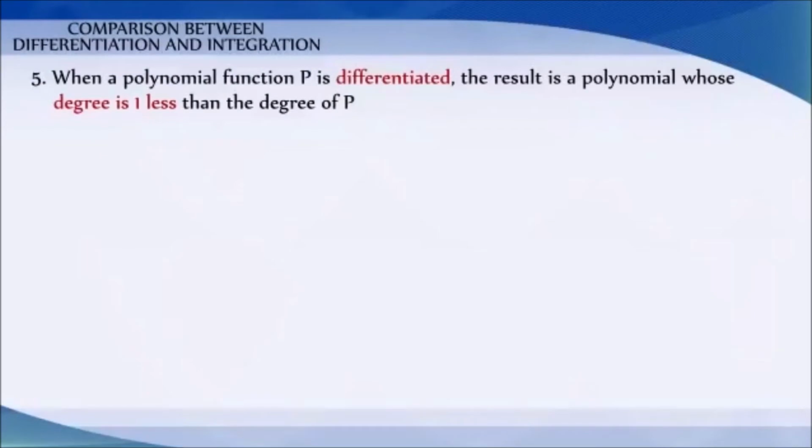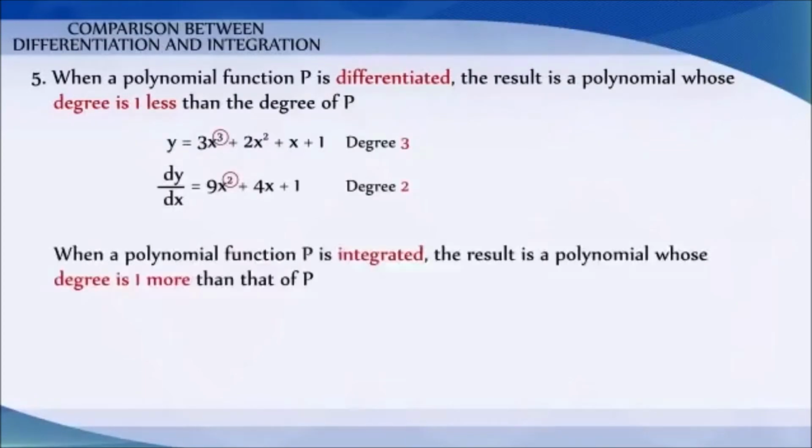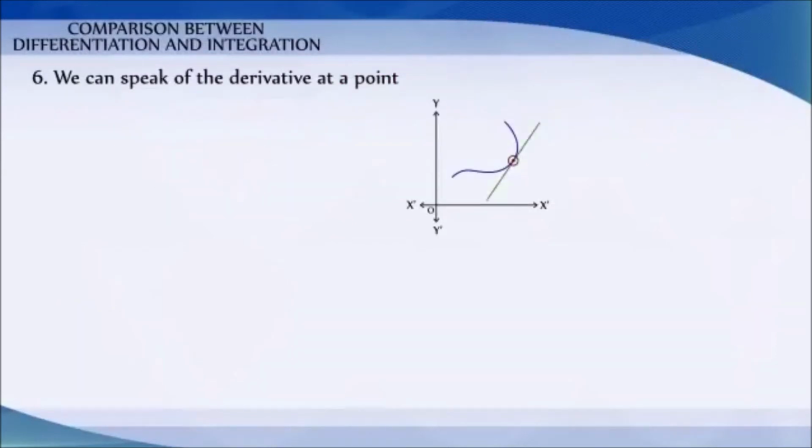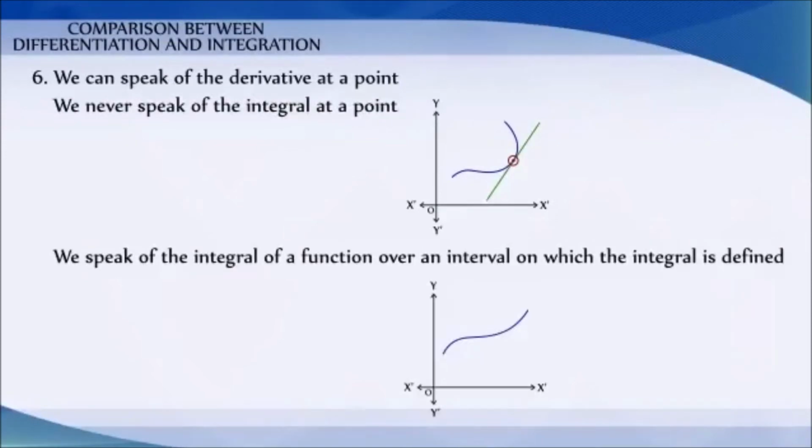When a polynomial function p is differentiated, the result is a polynomial whose degree is 1 less than the degree of p. When a polynomial function p is integrated, the result is a polynomial whose degree is 1 more than that of p. We can speak of the derivative at a point. We never speak of an integral at a point. We speak of the integral of a function over an interval on which the integral is defined.